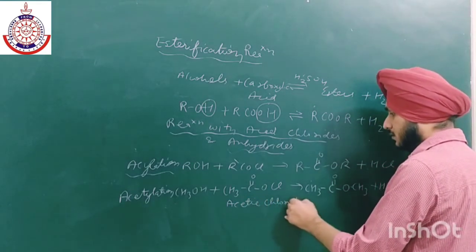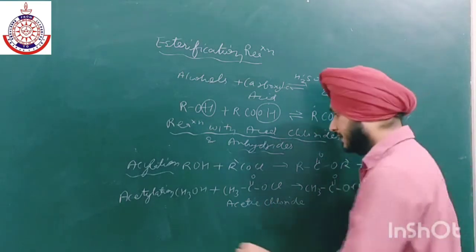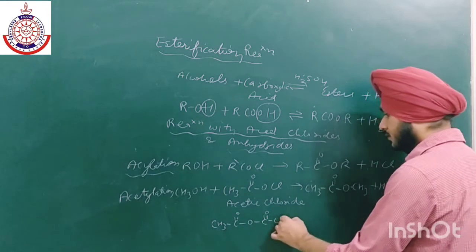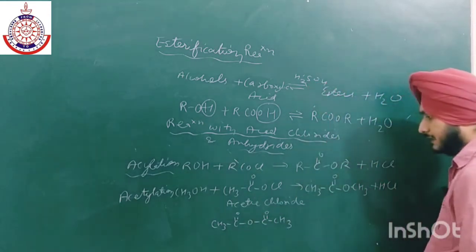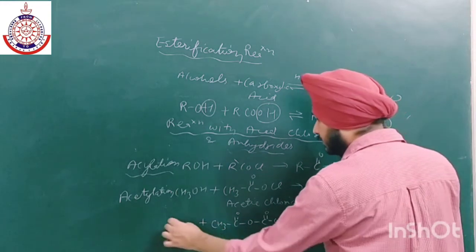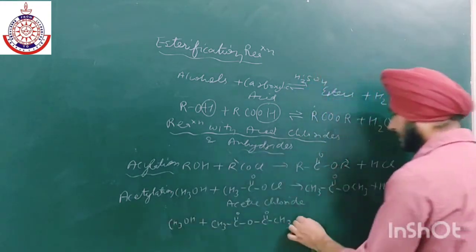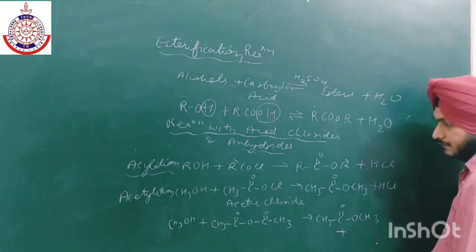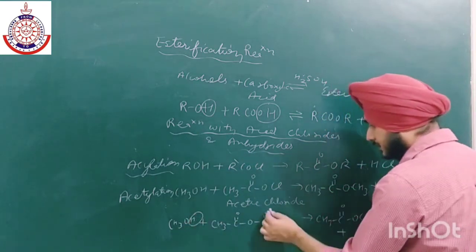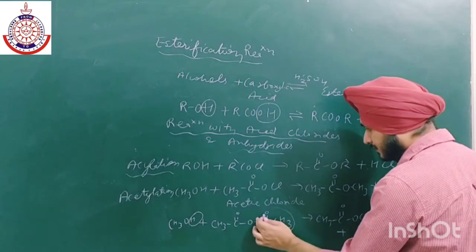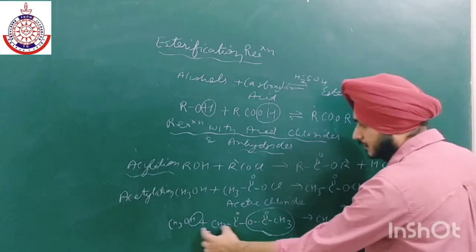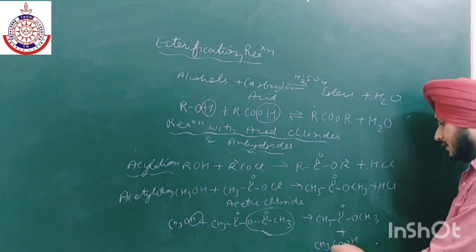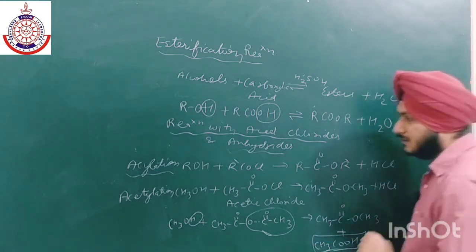So if we have acetyl chloride, similarly if we have acetic anhydride, it is this. There are two acetyl groups. Now in this case also, plus CH3OH, this is also known as acetylation, and we will get the ester, plus we are left with this H and this whole group. This group and this group will attach to give the ester, and we are left with CH3COOH. An acid will form. This is known as acetylation.